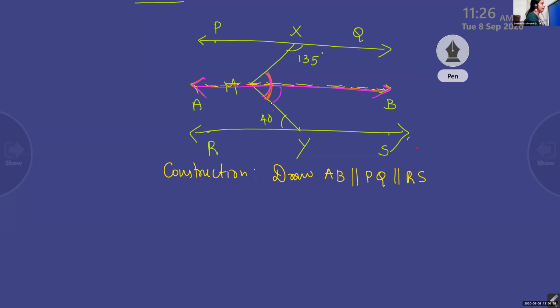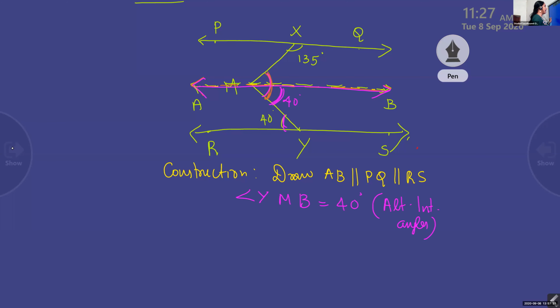Come on, answer me. 40 degrees. And what is the reason? Alternate. What type of angle is it? Alternate interior angle. So you should write that. That is angle YMB equal to 40 degrees. Reason: alternate interior angles.